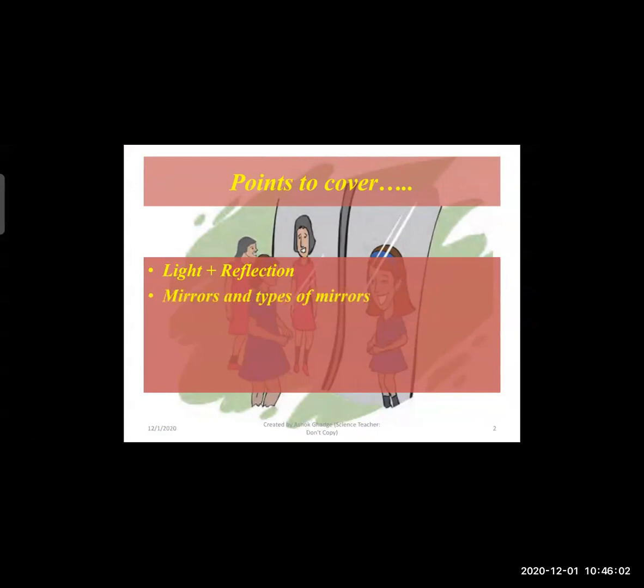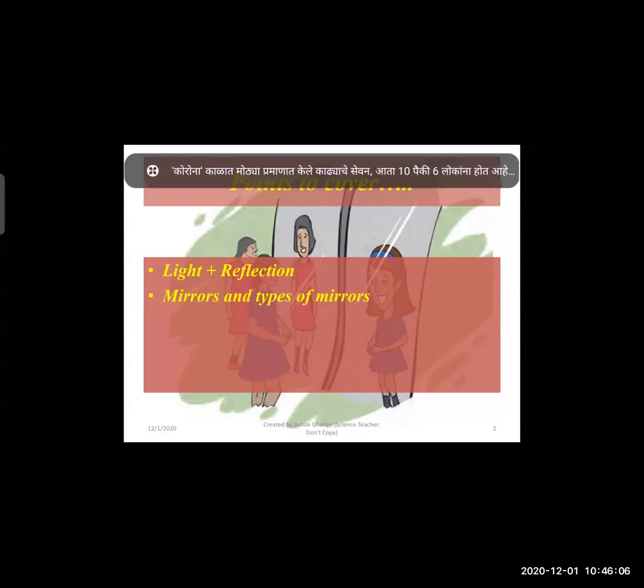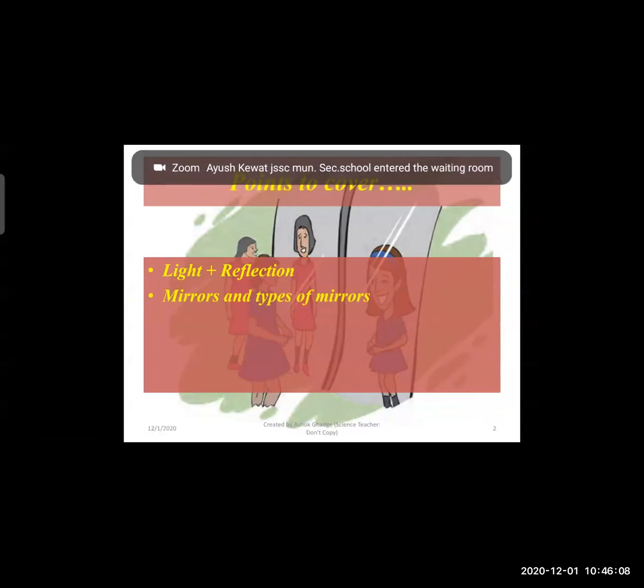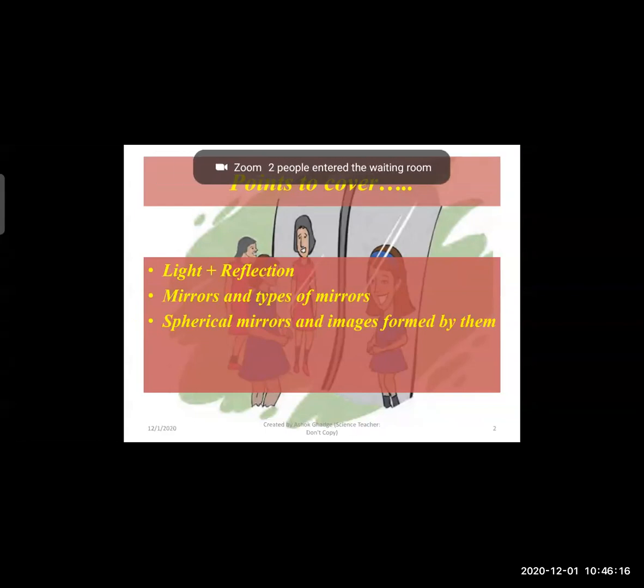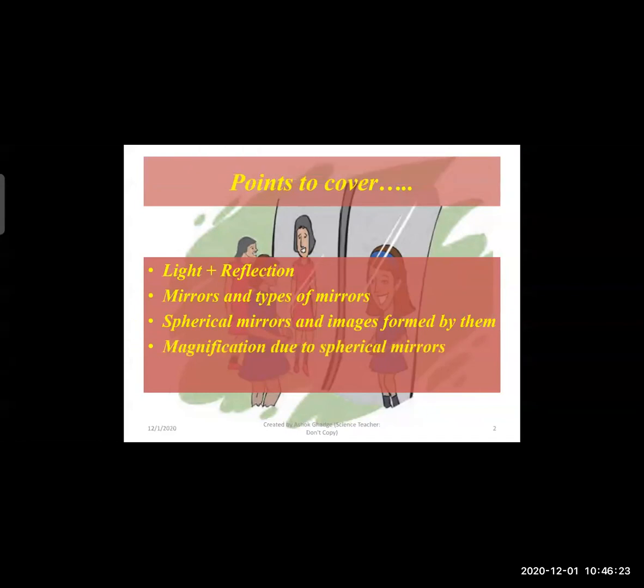Then, what do we mean by mirrors, how these mirrors are formed, and the types of mirrors. Then we will get to know spherical mirrors, how these spherical mirrors are formed, and the images which are formed by the spherical mirror. After that, we will see the magnification due to spherical mirror.